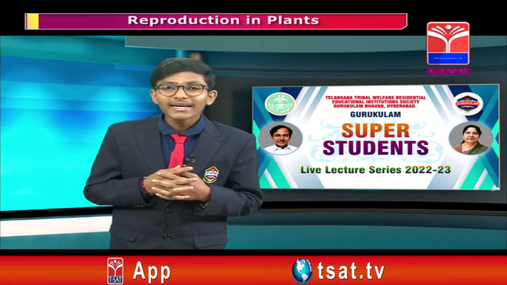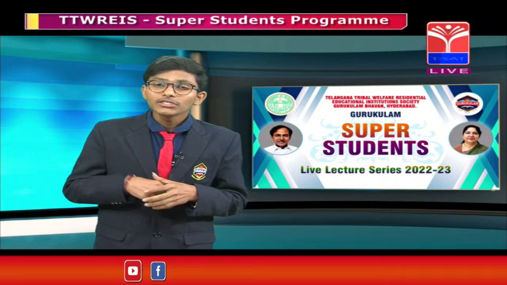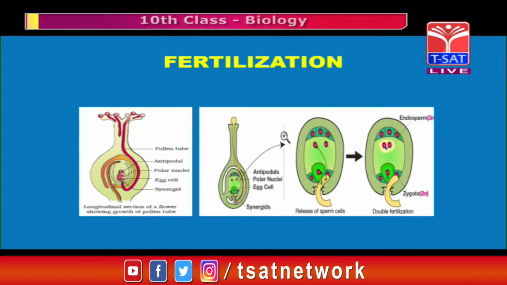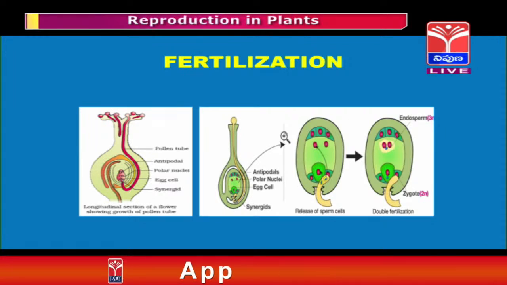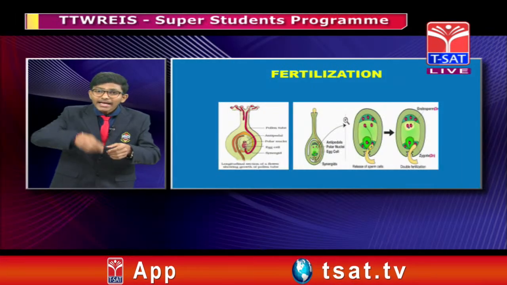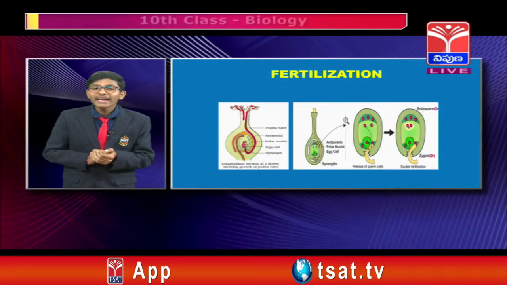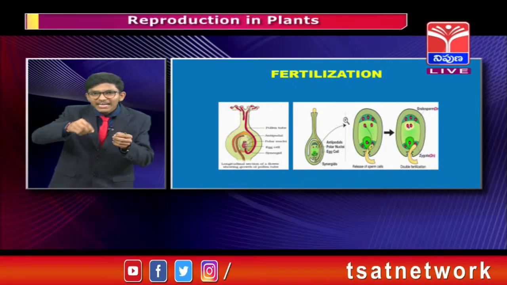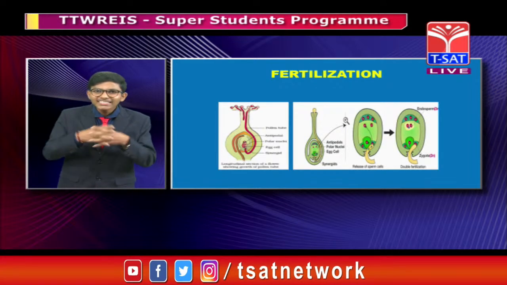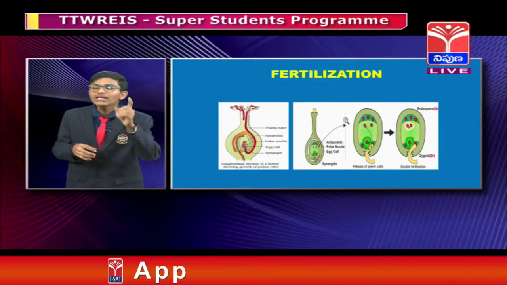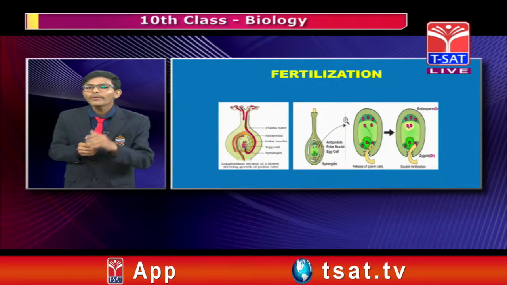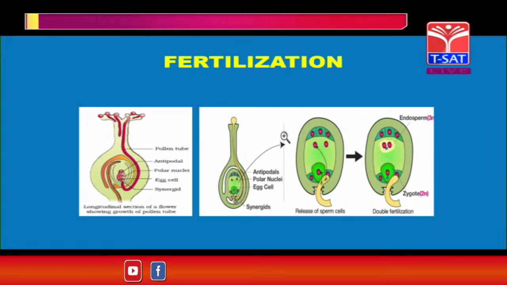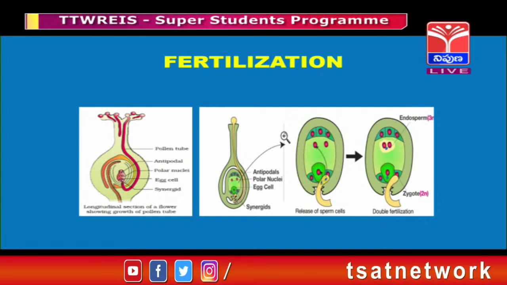Once pollen grains reach the stigma of a suitable flower, a pollen tube is formed by the pollen grain, and it travels through the style and reaches the ovary and makes a connection to the ovary. And see the image, friends. There you can see the pollen tube which travels through the style.